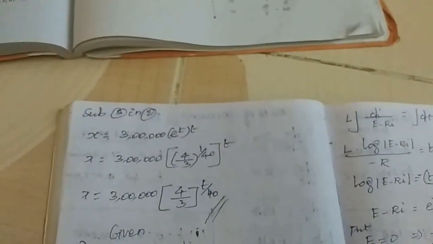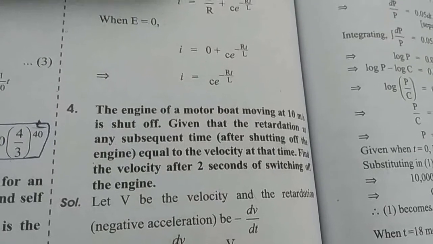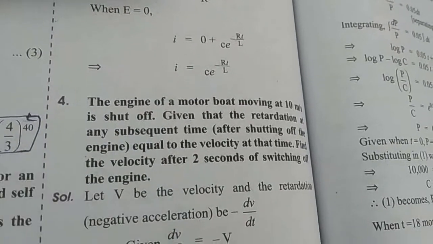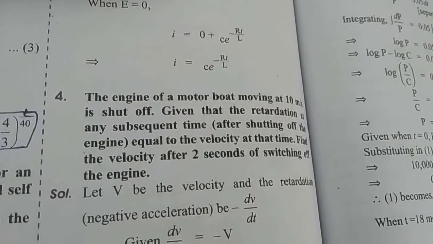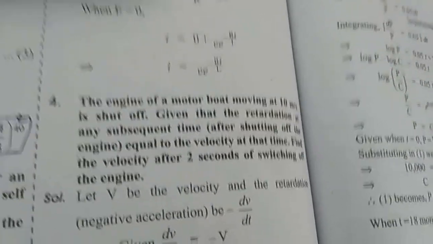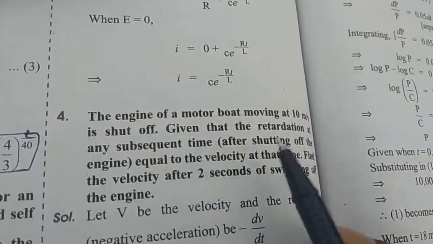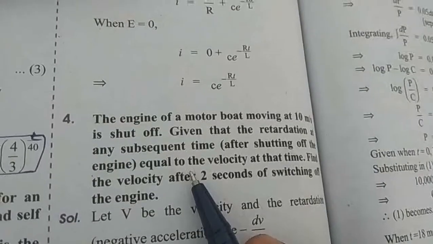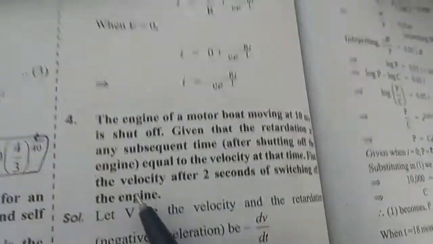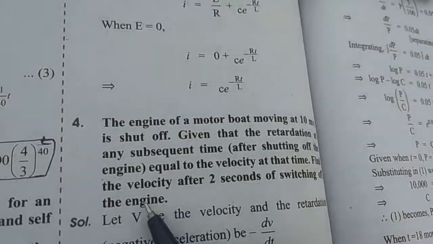Thank you, students. Okay, students, now question number 4. The engine of a motorboat moving at 10 meters per second is shut off. Given that the retardation at any subsequent time after shutting off the engine is equal to the velocity at that time, find the velocity after 2 seconds of switching off the engine.